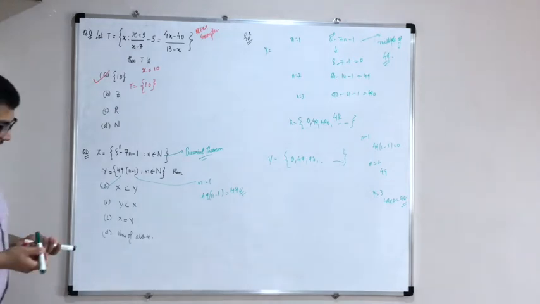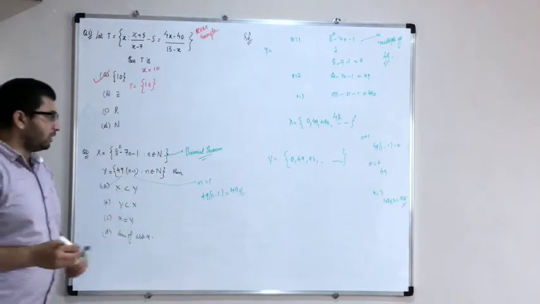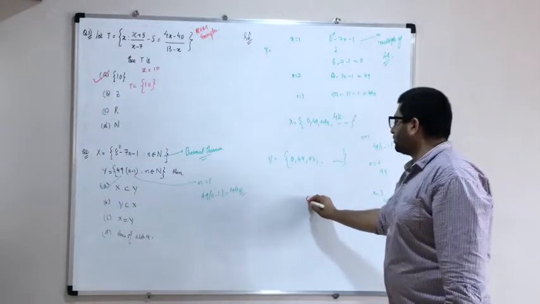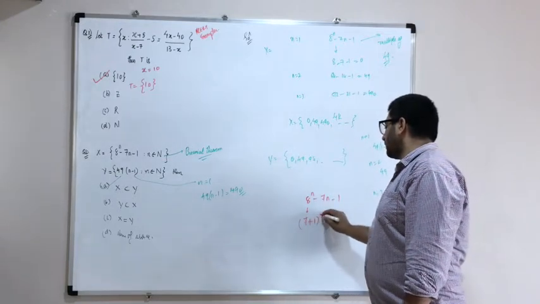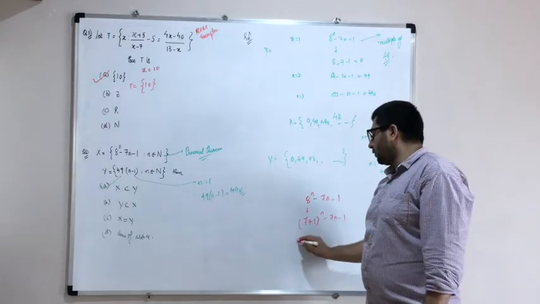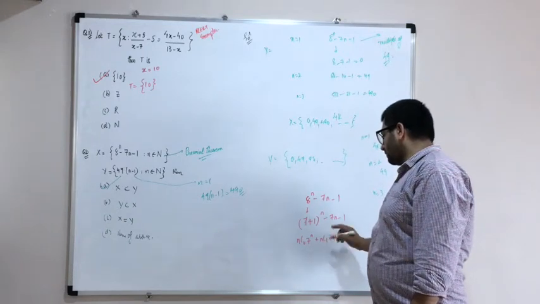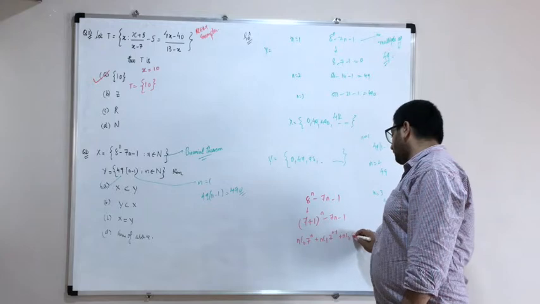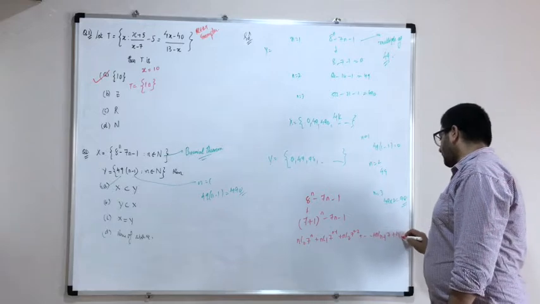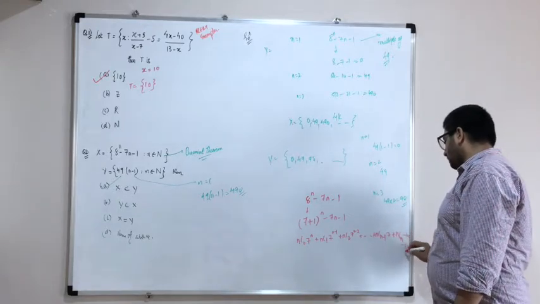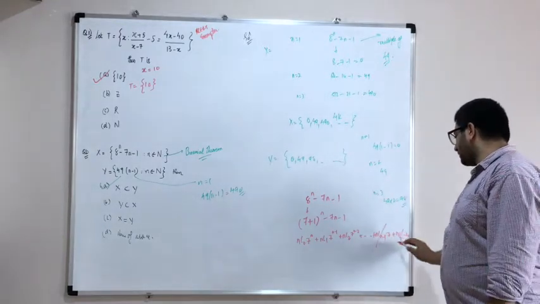Correct. See, if you have understood or if you have studied binomial theorem, how can I write this? This can be written as 8 raised to n minus 7n minus 1. This is nothing but (7 plus 1) raised to the power of n minus 7n minus 1. Now this is expanded as nC0 7 raised to n plus nC1 7 raised to the power n minus 1 plus nC2 7 raised to n minus 2 plus and so on plus nC(n minus 1) 7 plus nCn, minus 7n minus 1. So this 1 and nCn will get cancelled. Now nC(n minus 1) times 7 is nothing but 7n. So this and this will get cancelled.